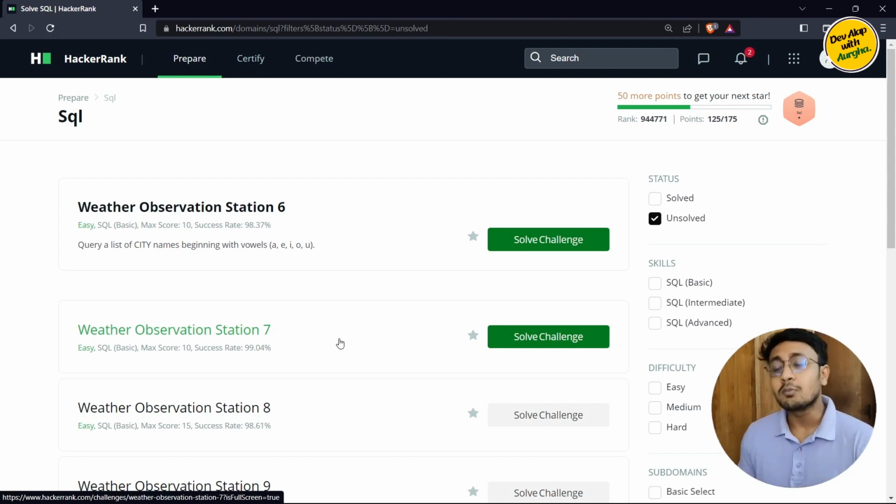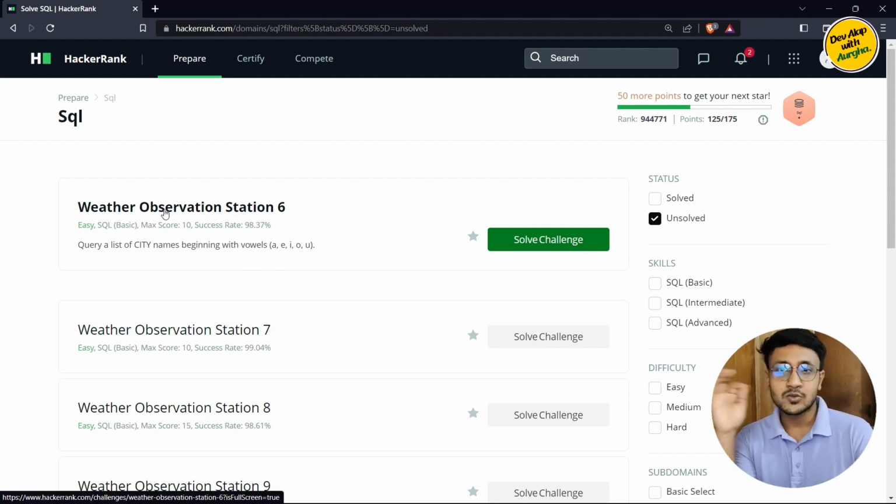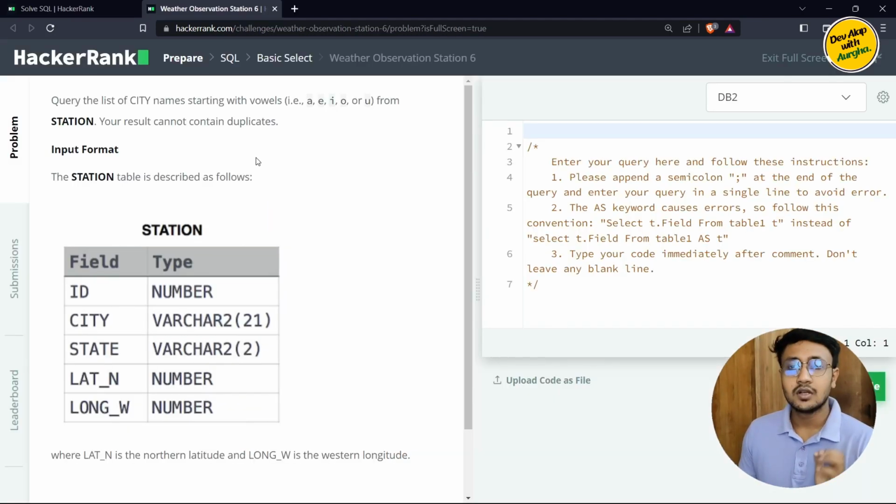So the problem we're going to solve today is Weather Observation Station. It is a problem from easy difficulty level, so let's get into it. The problem says: query the list of city names starting with the vowels A, E, I, O, U from STATION. Your result cannot contain duplicates.